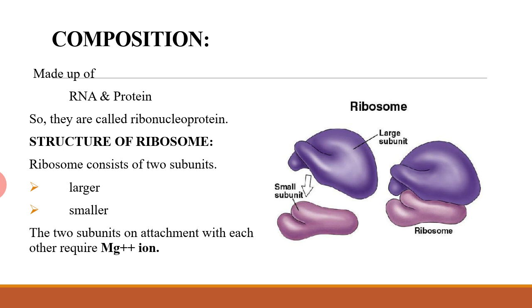Ribosome has two subunits. One is the larger subunit and the second one is the smaller subunit, as you can see in the diagram. The attachment of two subunits is controlled by magnesium ion. Remember that, and it is important: the two subunits on attachment with each other require magnesium ion.